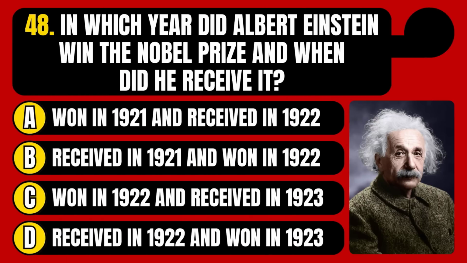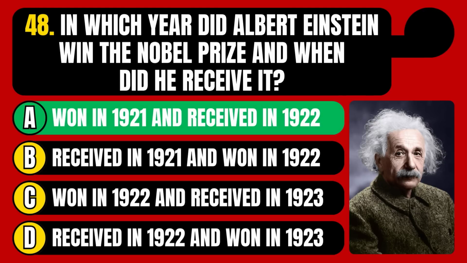In which year did Albert Einstein win the Nobel Prize and when did he receive it? Won in 1921 and received in 1922, received in 1921 and won in 1922, won in 1922 and received in 1923, or received in 1922 and won in 1923? The correct answer is option A, won in 1921 and received in 1922.